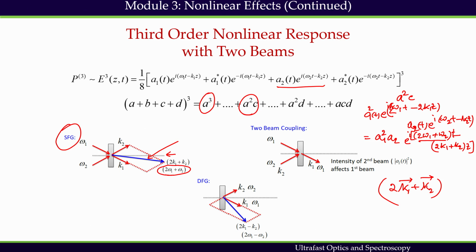On the other hand, I can have difference frequency generation, which is shown here. Difference frequency generation is due to the a square d term. We can take a look at the a square d term as well.